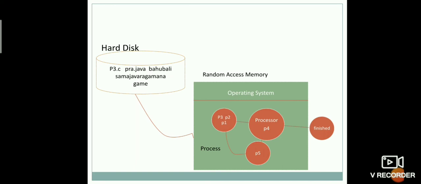As I told you earlier, the same as the patient's example, here the ready state is acting like a reception. All the processes that are ready for execution will be waiting for the processor and will stay in the ready queue. The processor is like the doctor, and the running state is the actual state where the process takes its execution.